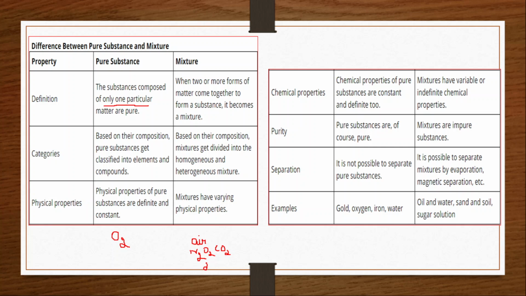Now when you consider dirt or dust particles, a dust particle is a solid. So air shows the physical property of a gas, and it shows the physical property of a solid.